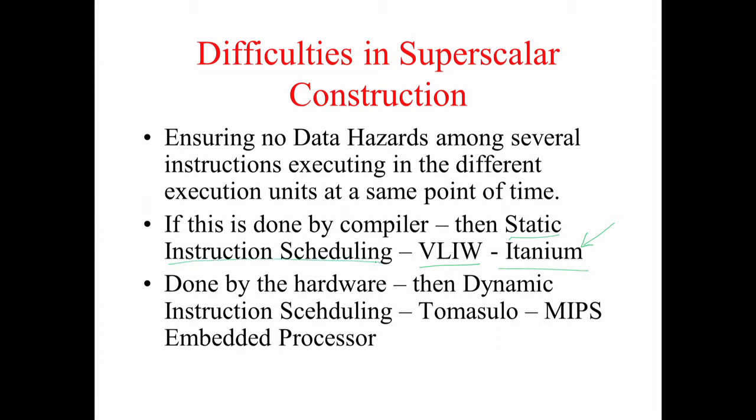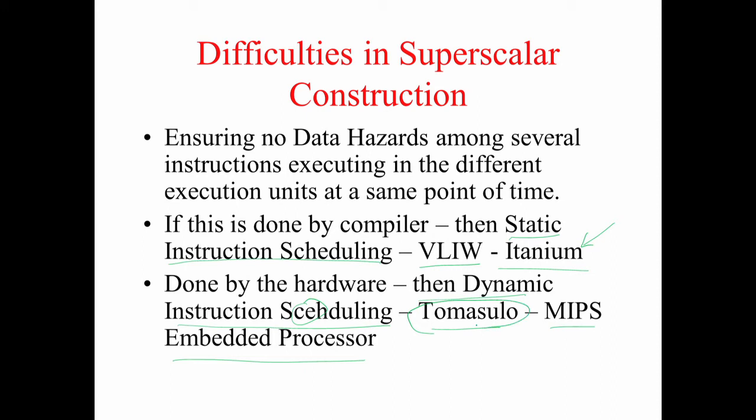In our case, whatever we are going to see now, this entire thing is done dynamically. For example, MIPS embedded processors or ARM embedded processors do have dynamic instruction scheduling. We will learn a technique called Tomasulo's technique. Tomasulo is the name of the scientist who found it.